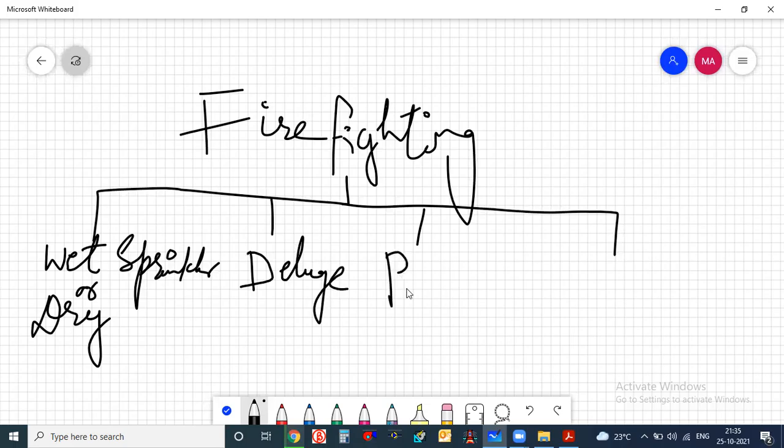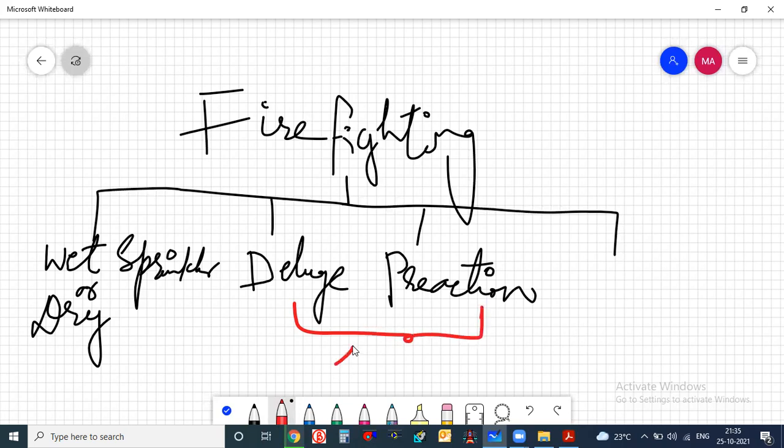And there is one more system called the pre-action system. These are the four common sprinkler systems: wet sprinkler system, dry sprinkler system, deluge sprinkler system, and pre-action sprinkler system. But the latter systems are adopted for special conditions only.